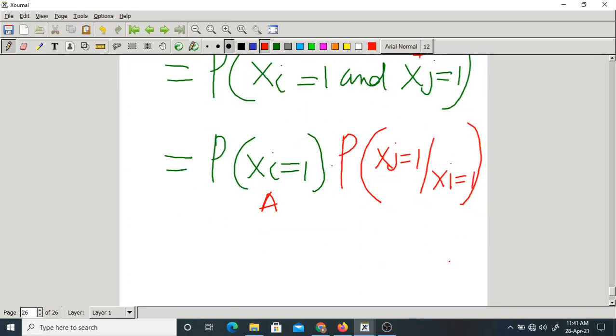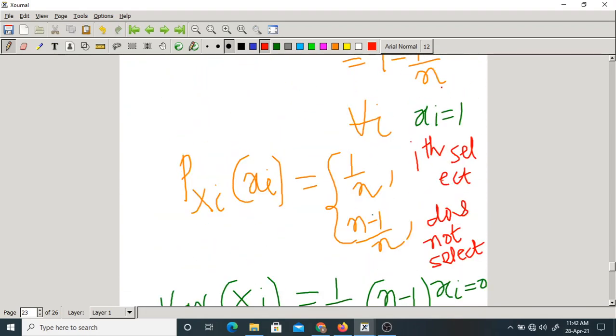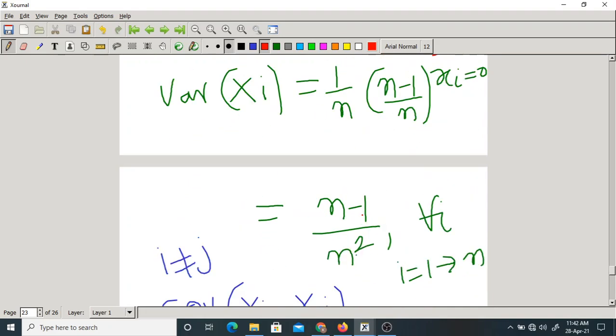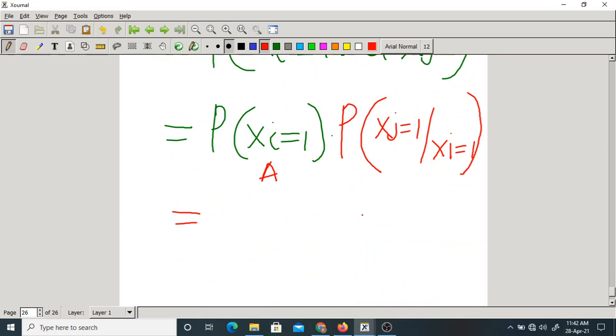Now, what is the probability that xi equal to 1? It is 1 by n. Do you agree or not? This is 1 by n. But this is a conditional probability here. What is the answer for this? What is the probability that the jth person will get his own hat, given that the ith person has already taken his own hat?